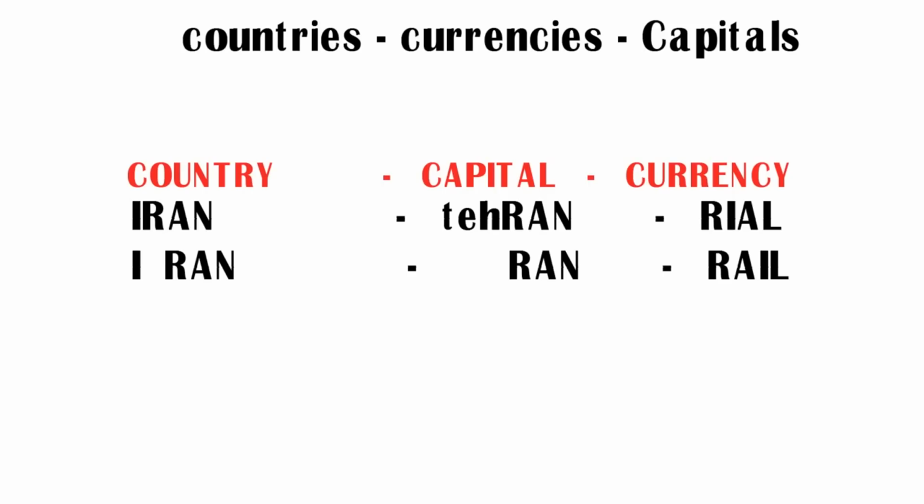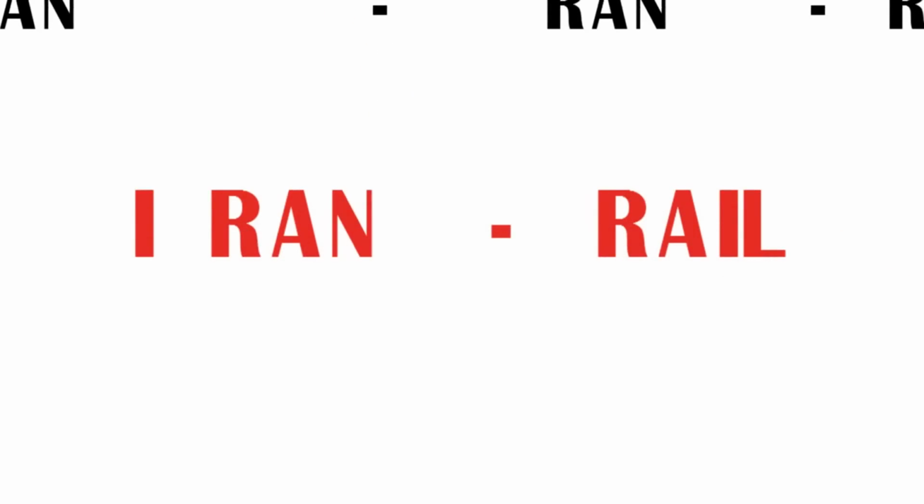Our target is to remember currency. Friends, if you observe the currency, Rial, R-I-A-L. By using the same four letters, I made a word rail. Rail is nothing but train. So try to remember currency rial as rail. So rail stands for currency rial. So we have got total two new words, I ran and rail.